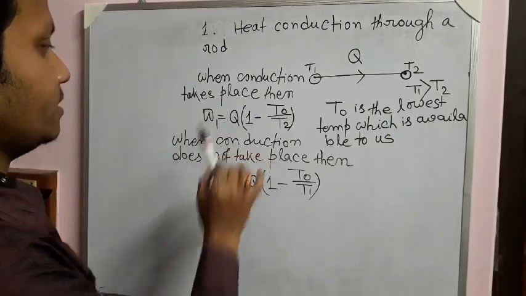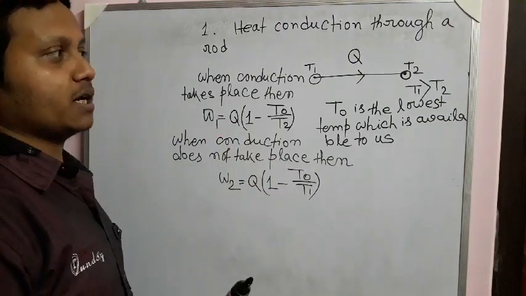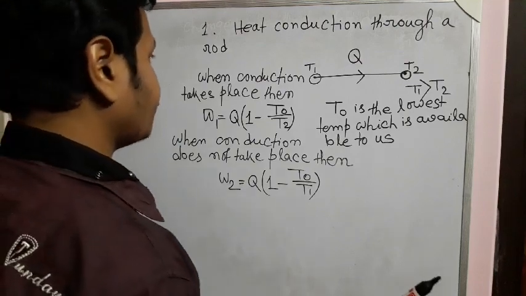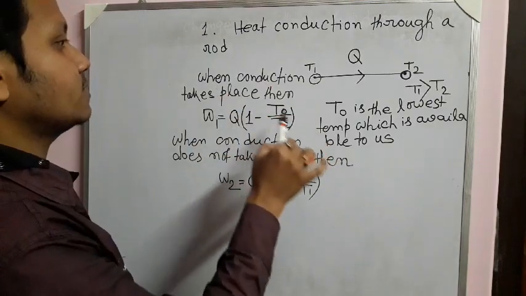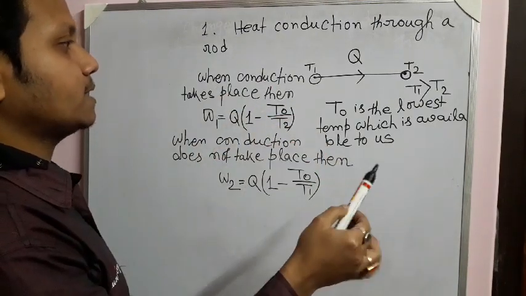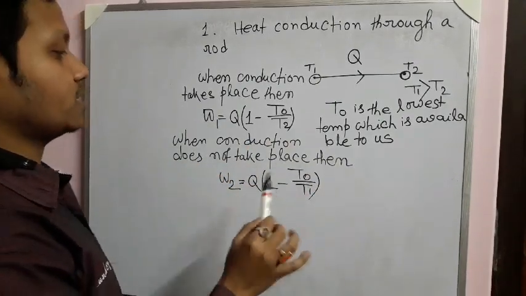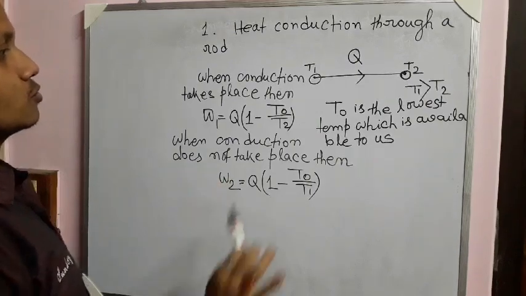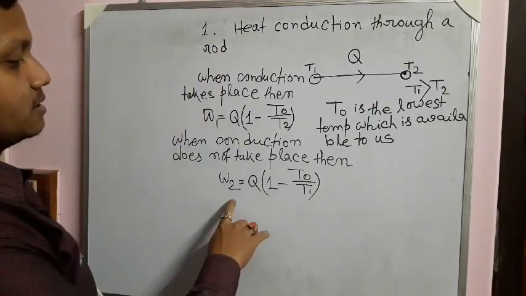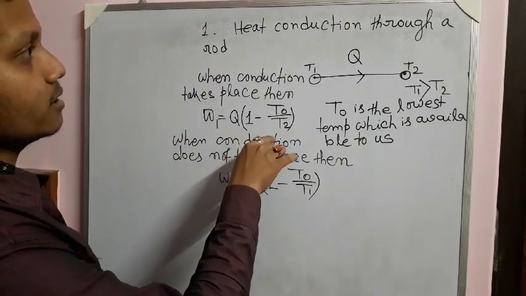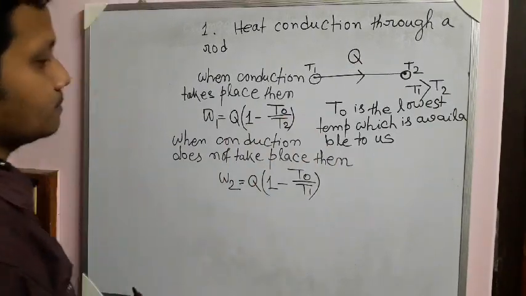If you subtract this from this, you will get the amount of energy unavailable for work, because in the first case, when heat conduction takes place, there is energy loss, and in the second case, with no heat conduction, there is no energy loss. So if you subtract these two, you will get the amount of unavailable energy.